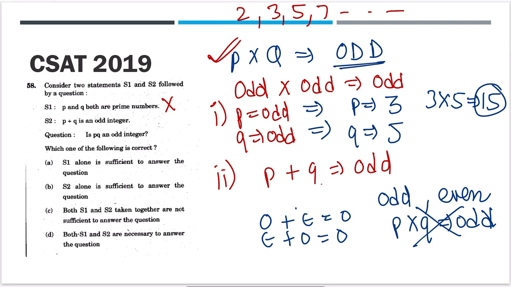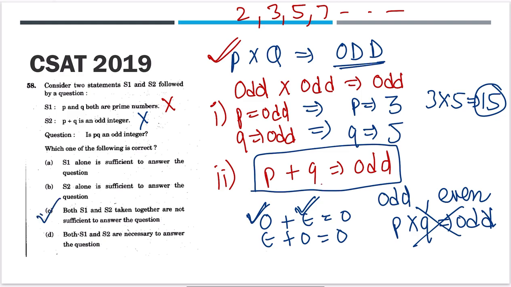But from our conclusion of P plus Q is odd, we find that one is odd and one is even, which is totally opposite to what we need in the question. So even statement 2 is not able to give us a satisfactory answer that the multiplication of P and Q is an odd integer. So both the statements together are not sufficient to answer the question. I hope this is clear.